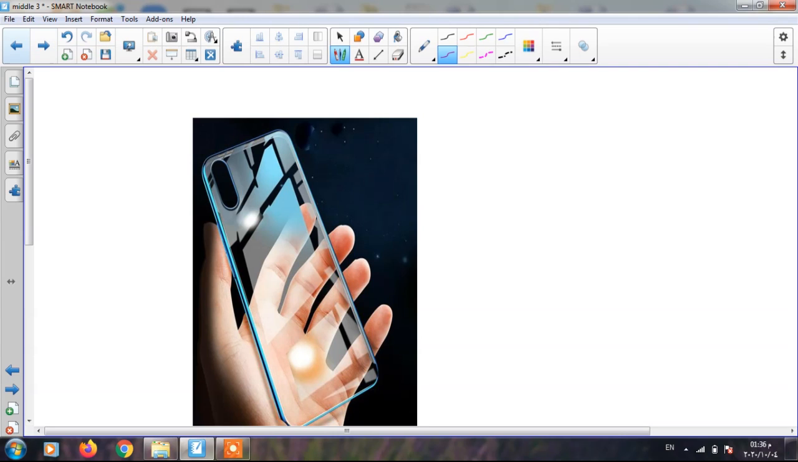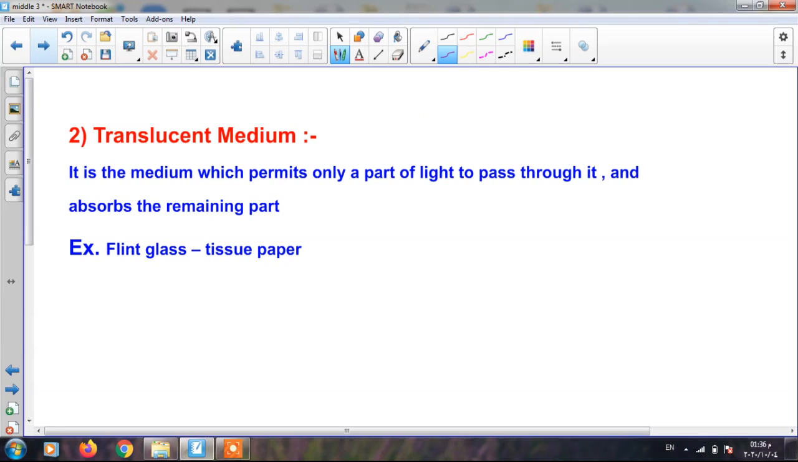Number 2, translucent medium. We can say translucent medium or semi-transparent medium. What is meant by translucent medium? I mean it is a medium which permits only a part of light to pass through it. Like what?